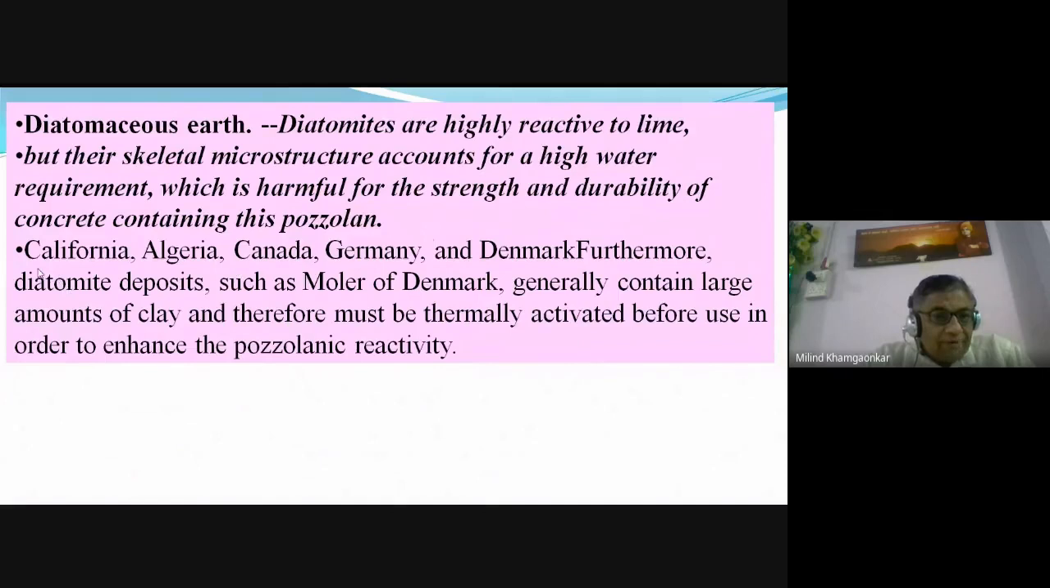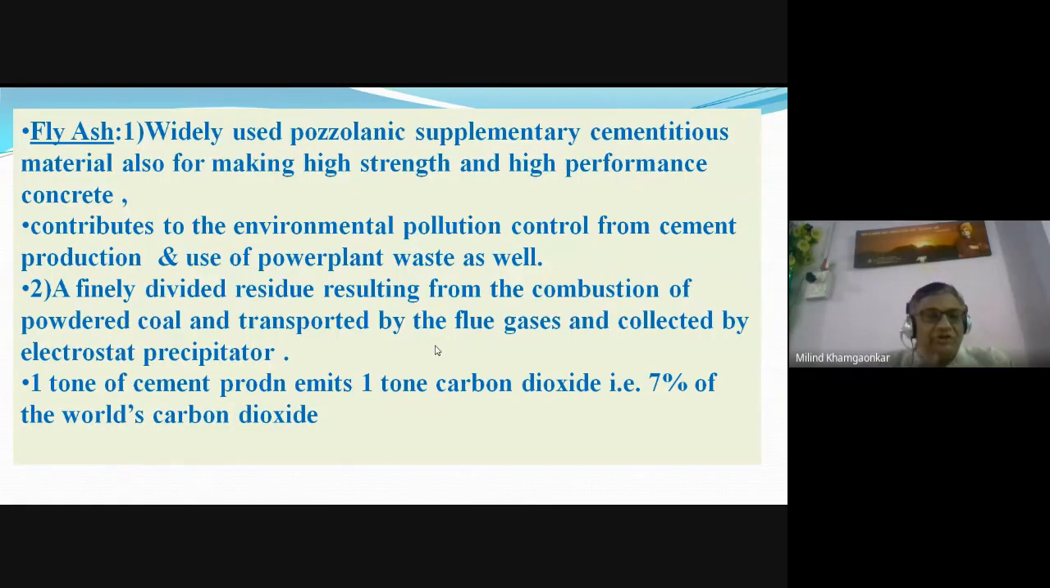It is obtained in California, Algeria, Canada, Germany, Denmark, and furthermore, deposits such as the moler of Denmark generally contain a large amount of clay, and therefore must be thermally activated before use in order to enhance the pozzolanic reactivity. Okay. So this diatomaceous earth, we will take the break.